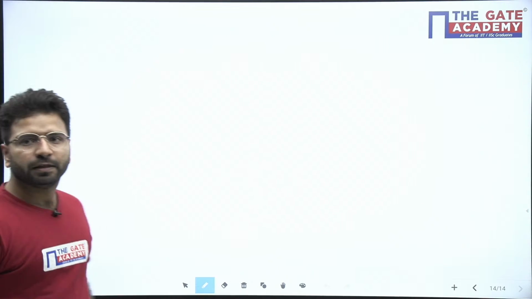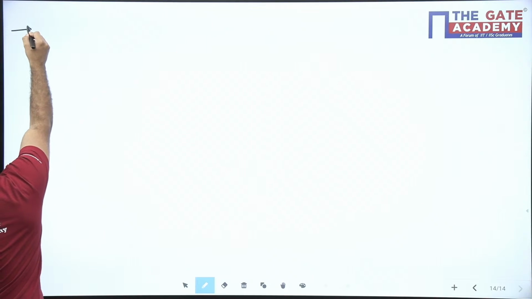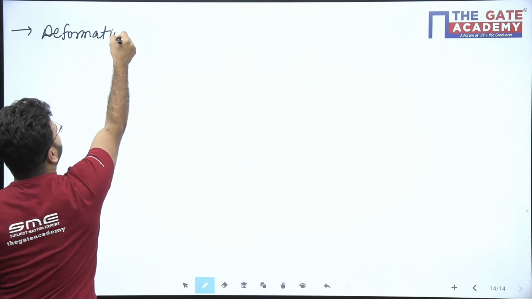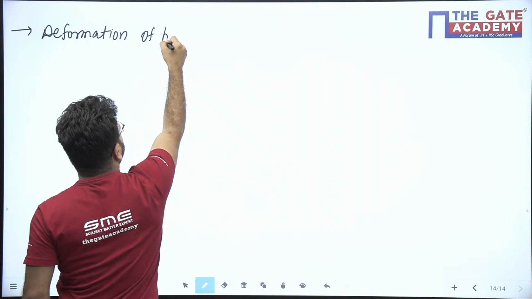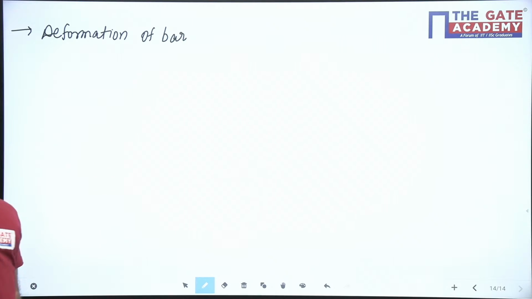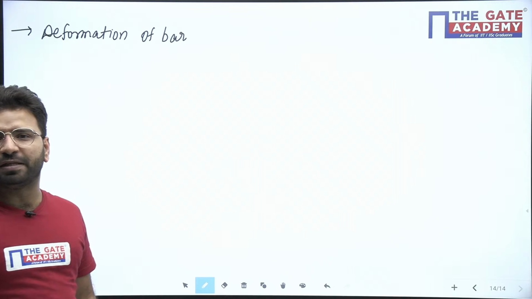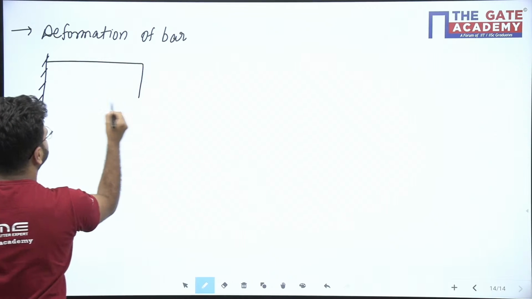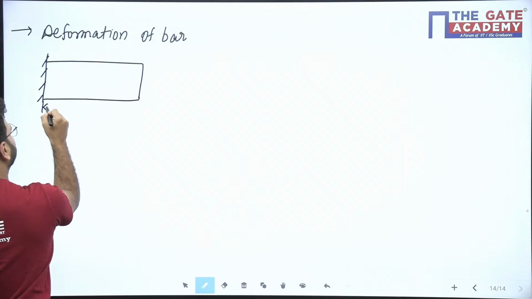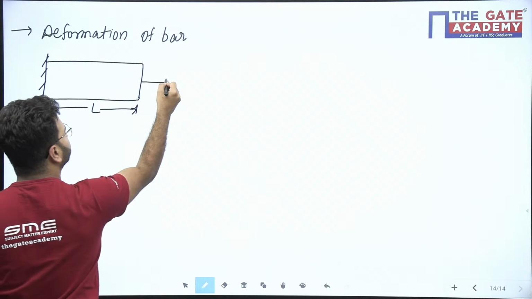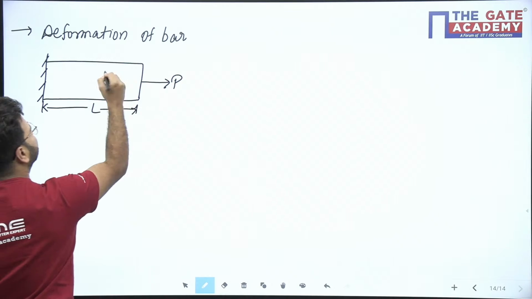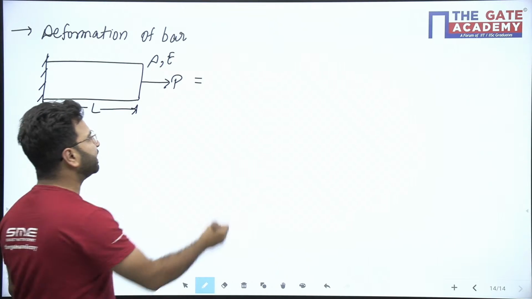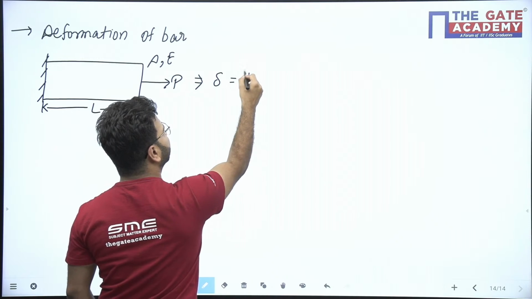Next is our deformation of the bar. What does deformation mean? I hope all of you know Hooke's law. Meaning, if we have one bar of length L, subjected to P load, with cross-section area A and Young's modulus E, what will delta be here? Delta will be equal to PL upon AE.